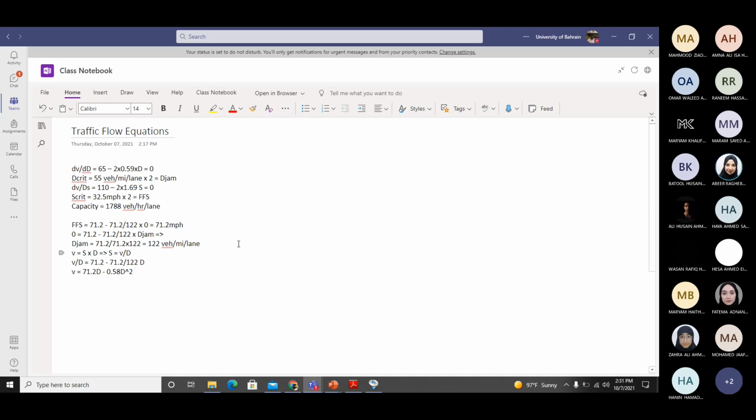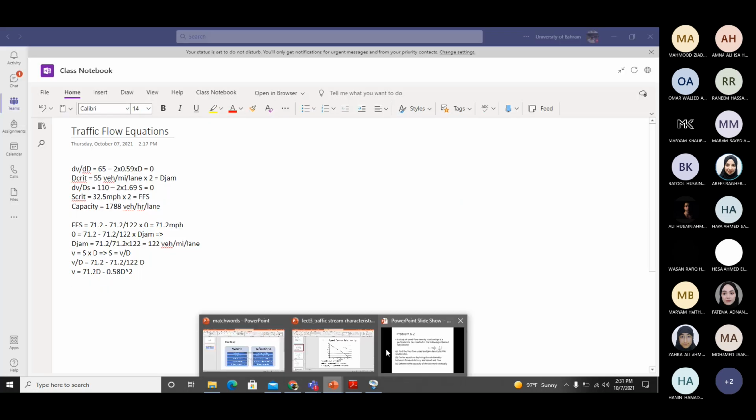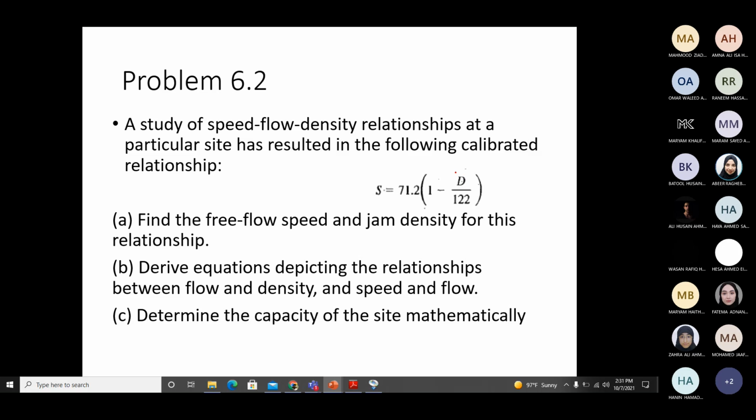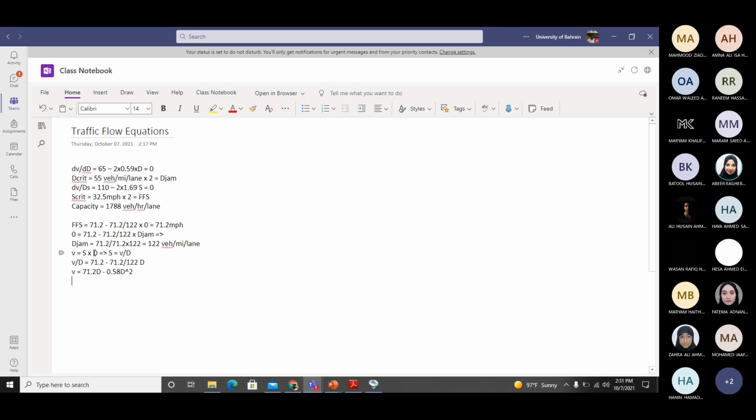So coming back to this equation, now I will replace the value of D using V by S. From the equation V equals S into D, D equals V by S. So S equals, again bracket opened, 71.2 minus 71.2 divided by 122 into V by S. Now I will rearrange it.